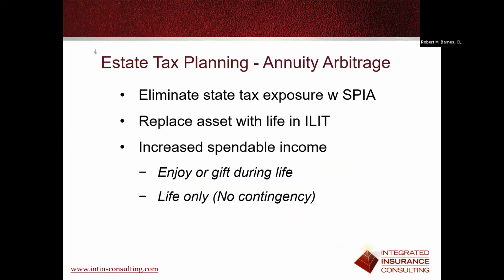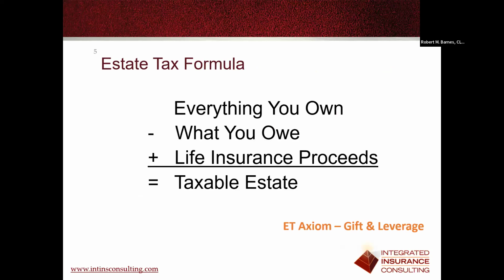With that, we've eliminated her tax exposure. We've replaced the asset with life insurance in the ILIT, and we've educated Ruth to enjoy her money, spend her money. If she's not spending her money, gift her money, because we don't want her to grow to be worth 4 million again during her lifetime. And that's the annuity arbitrage strategy to eliminate her estate tax in Illinois.